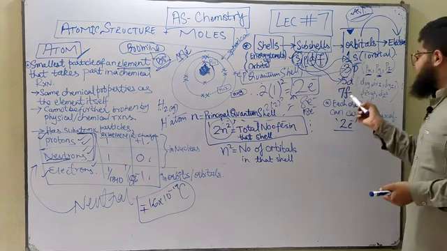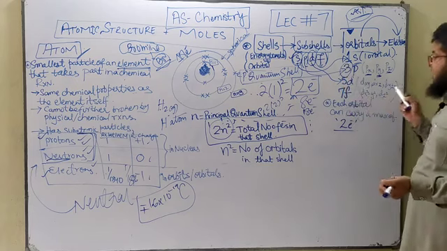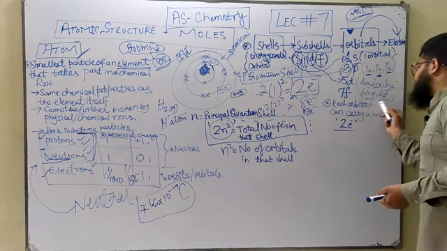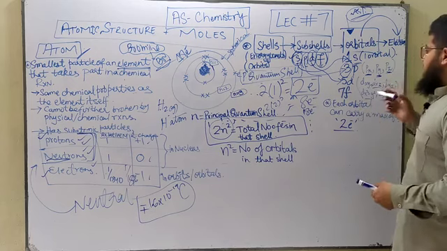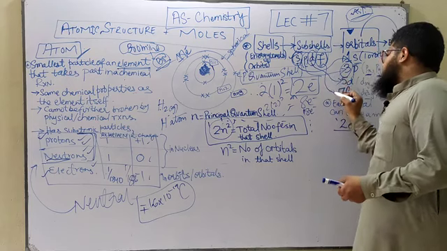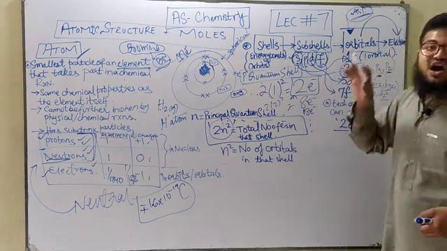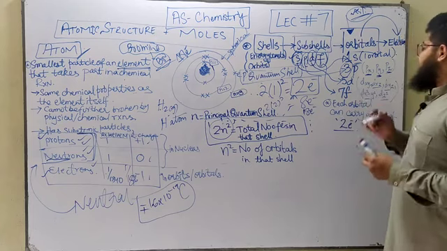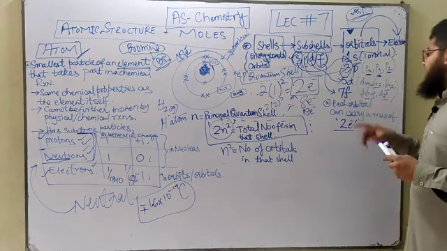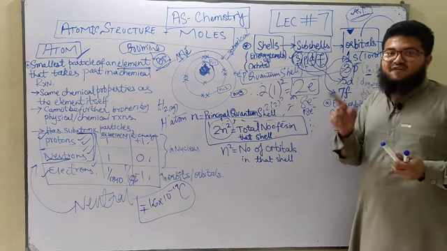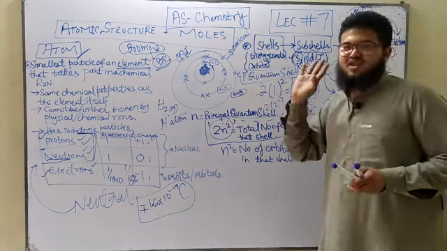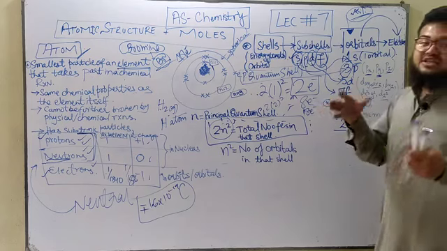Therefore, they are called d orbitals. They also have names: dxy, dxz, dyz, dx squared minus y squared, and dz squared. Then comes the f subshell, and the f subshell is the largest, containing 7 orbitals. You don't need to know the names of these. It's way too much, and it's not part of the syllabus as well.